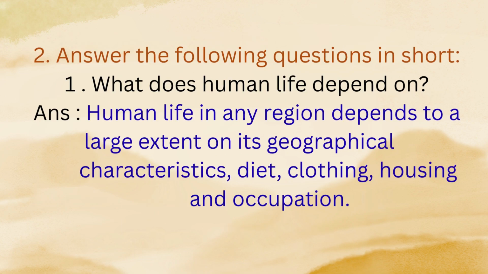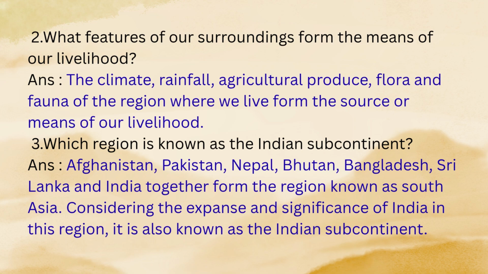2. Answer the following questions in short. 1. What does human life depend on? Answer. Human life in any region depends to a large extent on its geographical characteristics, diet, clothing, housing and occupation. 2. What features of our surroundings form the means of our livelihood? Answer. The climate, rainfall, agricultural produce, flora and fauna of the region where we live form the source or means